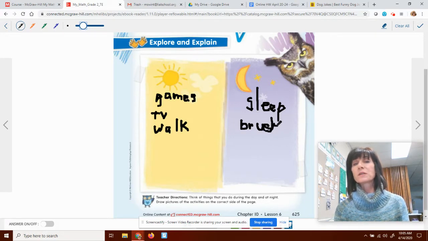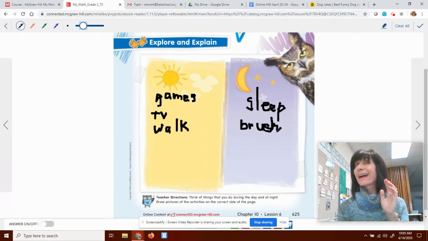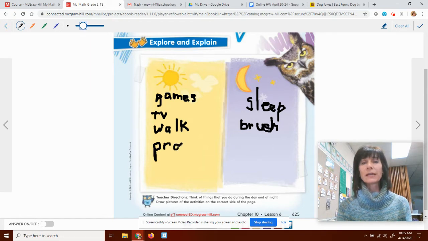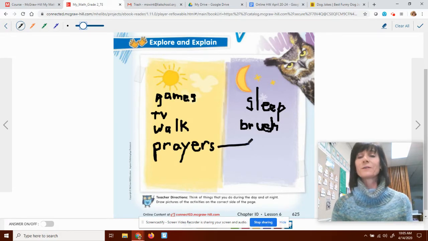Ooh, there's something else we can do in the morning and the night. Who knows what it is? Lily. Prayers. Yeah, we can say morning prayers and we can say evening prayers. That's something we can do in the AM and the PM. Prayers. And you can write that over here on this side too.